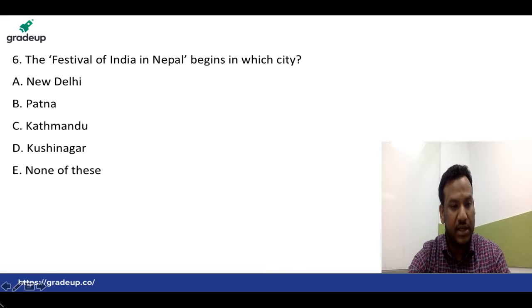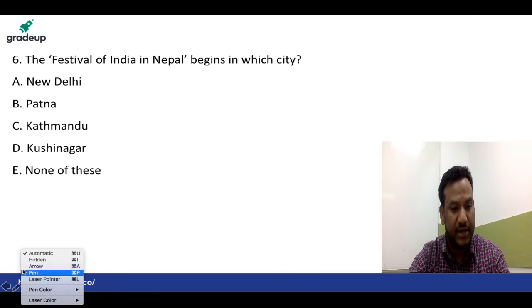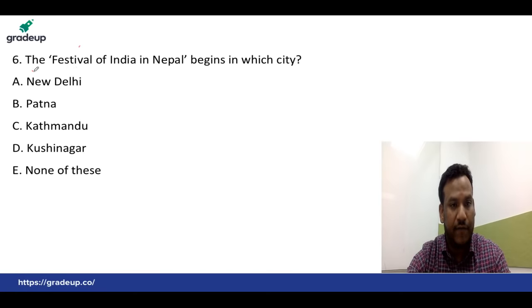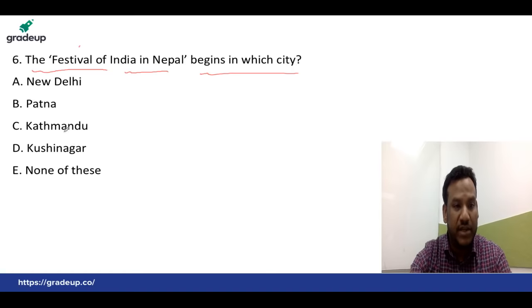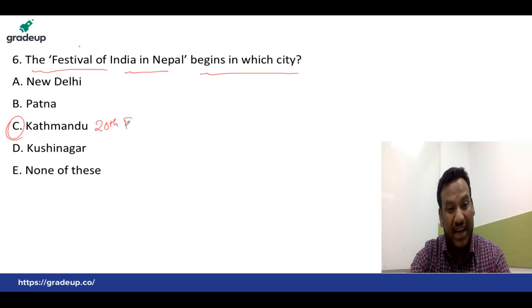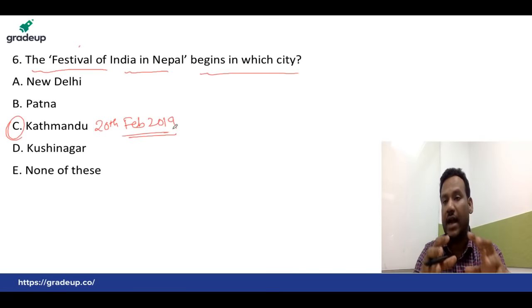Question number 6 is a very important question. It says, the Festival of India in Nepal begins in which city? Let me tell you, it was started in Kathmandu on 20th Feb 2019. The Festival of India in Nepal started in Kathmandu city. The right answer is Kathmandu, started on 20th Feb 2019. It's a very important festival, and it started in the city of Kathmandu in Nepal.